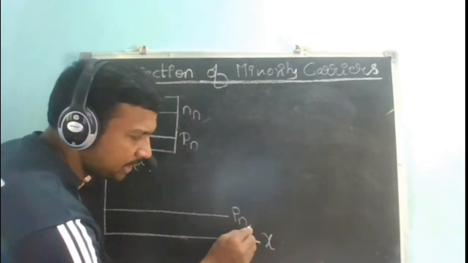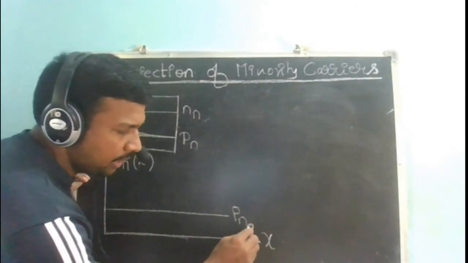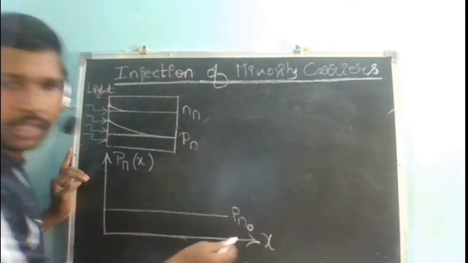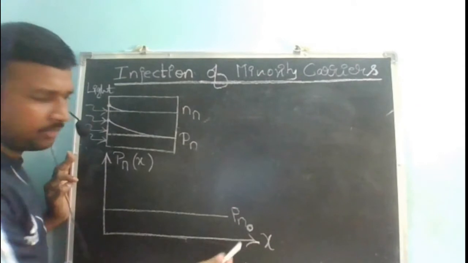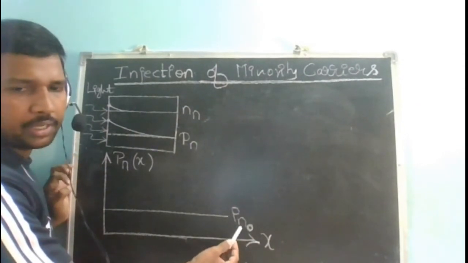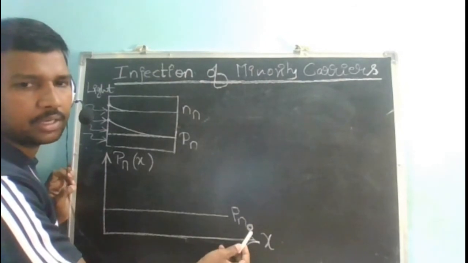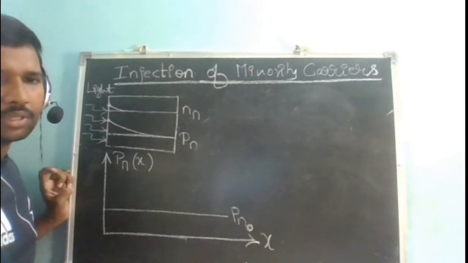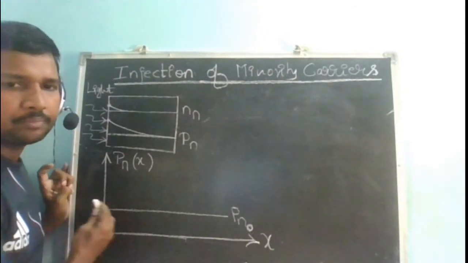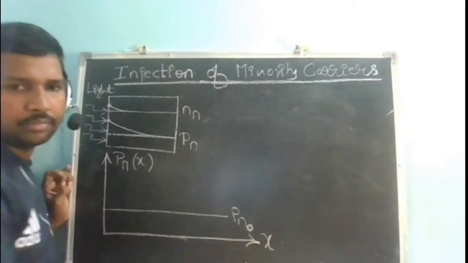Pn. To represent that it belongs to equilibrium, I am writing it like this. What is the meaning of this? Holes in an n-type semiconductor under equilibrium. So how many holes are there before applying my light? Pn naught. Is this okay?